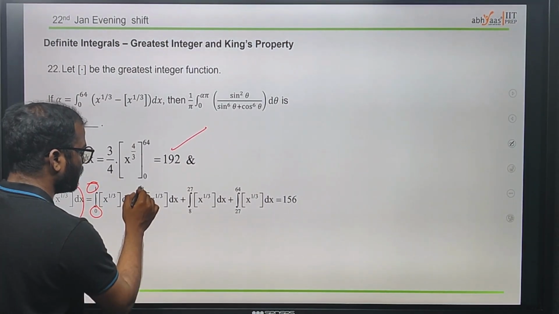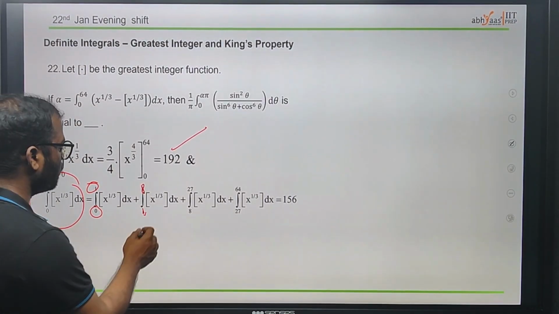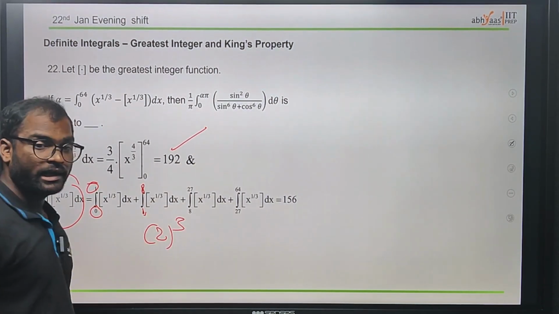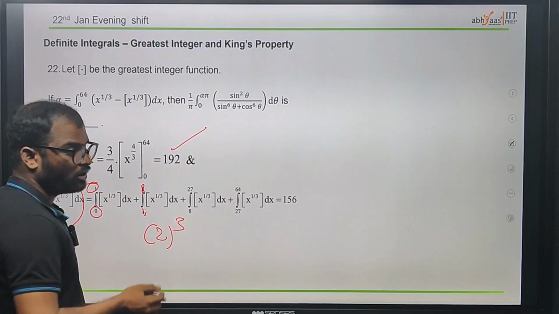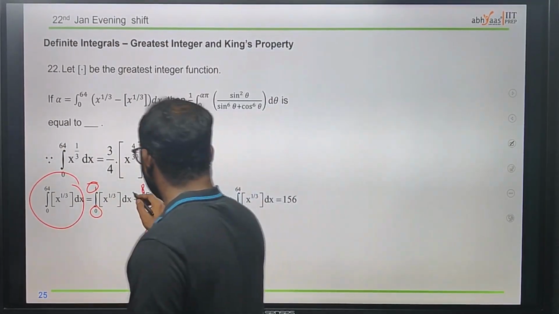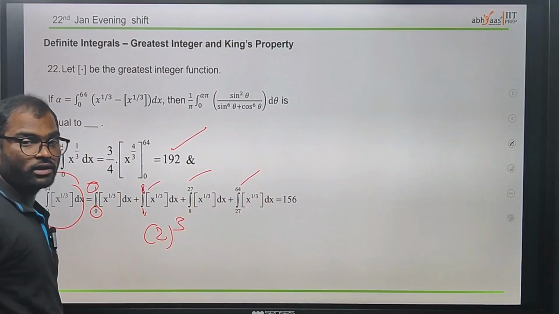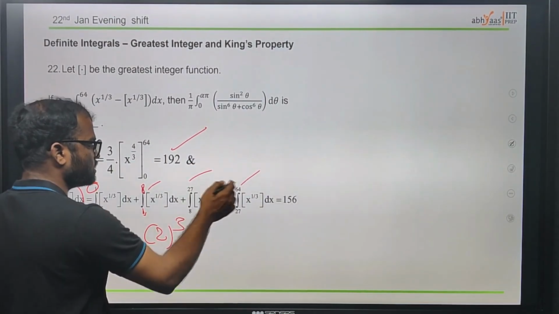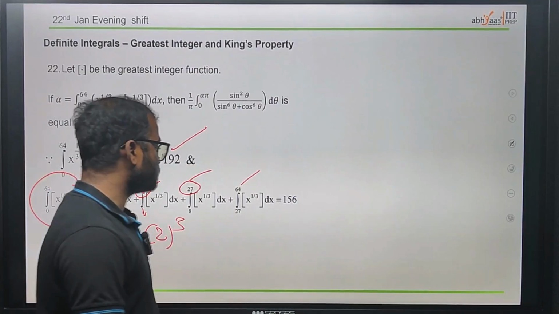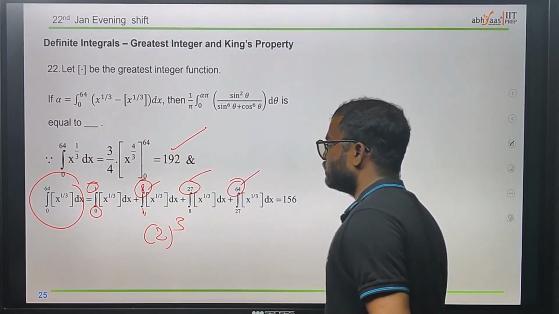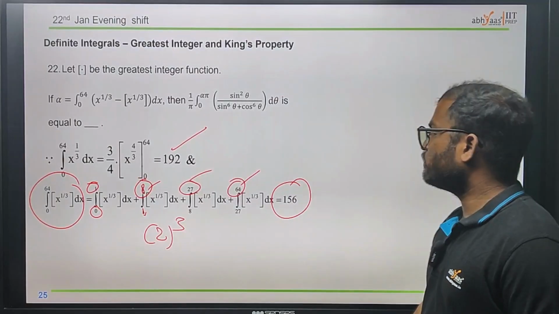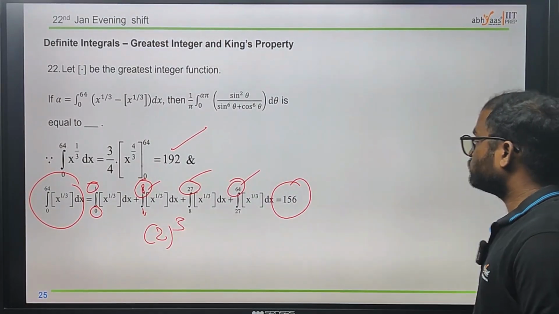And from 1 to 8 we will get, since 2 cube, for that reason we'll take whatever elements we get, like cube root, as intervals. Okay, 1, 8, 27 and 64. 4 cube gives us 64, 3 cube gives us 27, 2 cube is 8. For that reason we take it up to 64 to make it like the greatest integer function, which equals 156. After simplification that gives 156.